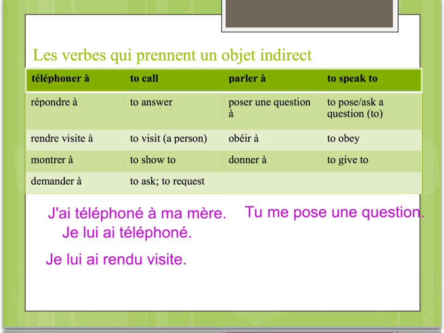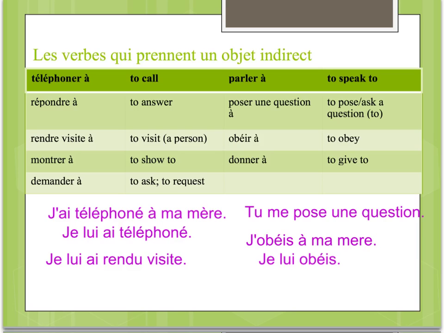And then we have obéir à, which was one of those IR verbs that we learned. For example, j'obéis à ma mère. And then replacing that à ma mère with an indirect object pronoun, je lui obéis. I obey my mother, and then I obey her.